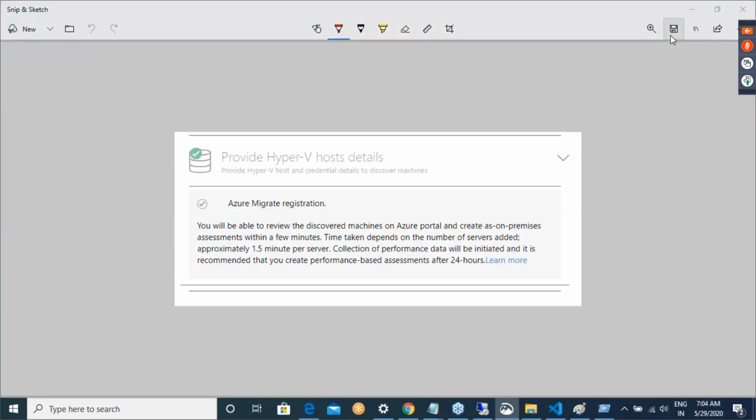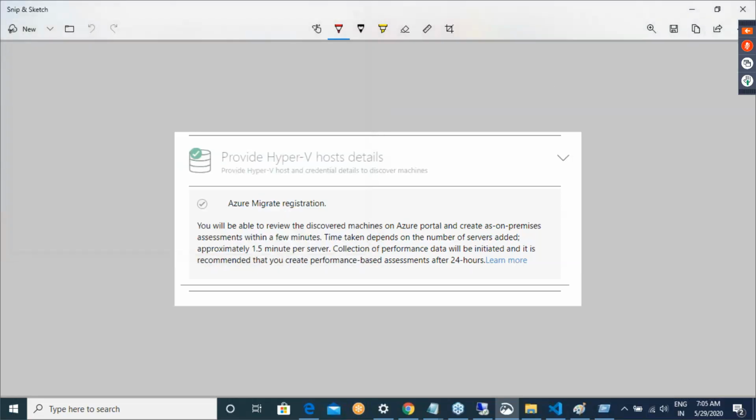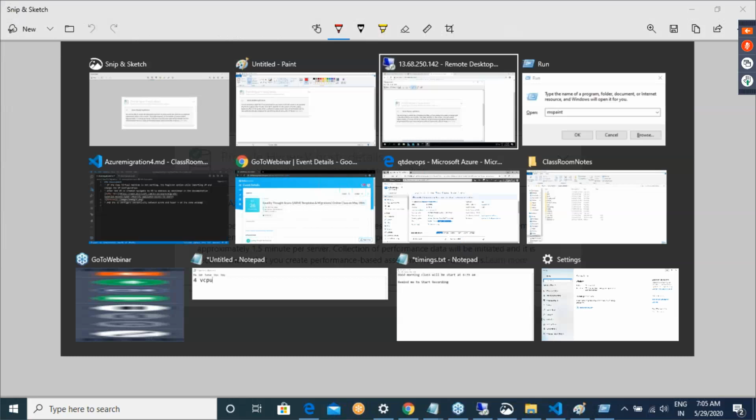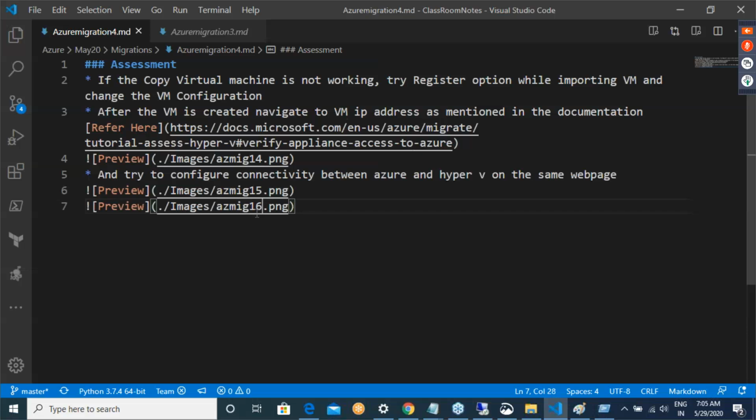Okay. So these activities do not require any technical expertise. It is basically setting up the server in the right way and then following the documentation. That's it. Okay. So 14, 15, and 16. Okay. Right.